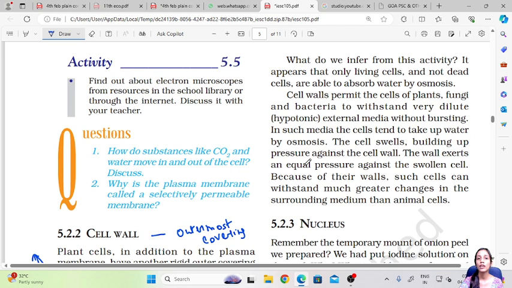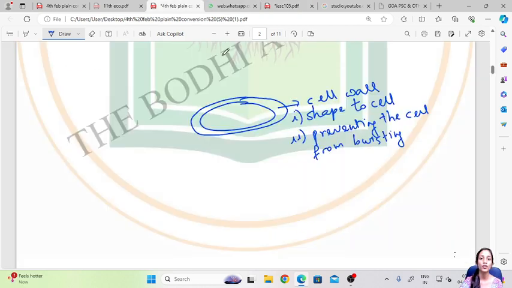If the cell is full of water, it is exerting some pressure on the wall, and after some time it would burst. But when a cell wall is there, it exerts its own pressure on the cell, and the pressure is balanced.